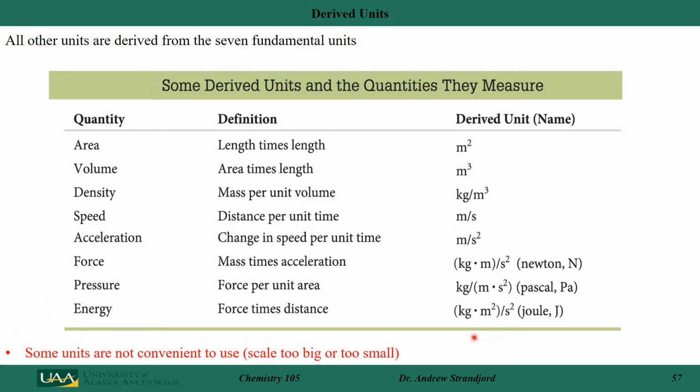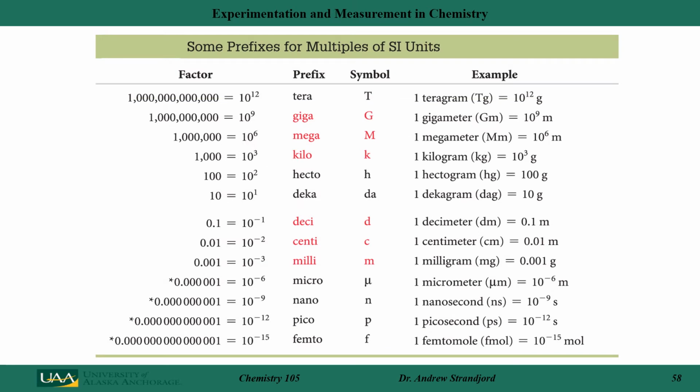Some of these units, like for example kilograms per meter squared, are not convenient. Literally the scale is either too big or too small. So we also have some. This is just a list of the most common factors used to convert one measurement scale into another measurement scale. For example, if I come down here to milligrams, a gram is actually part of a kilogram, but a milligram is 1/1000th of a gram. So I have this prefix out in front of it called milli.